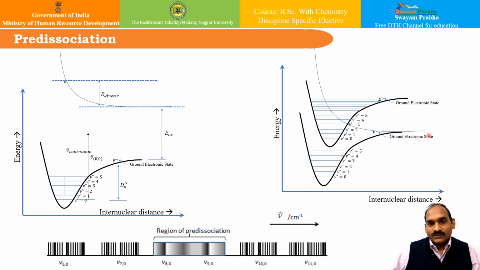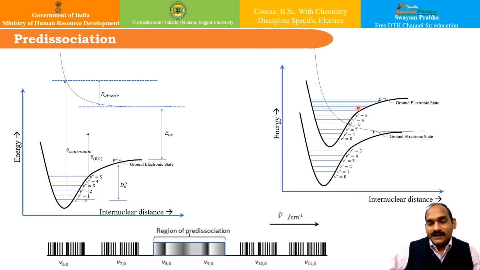You can actually see over here, the potential energy curve of the excited state may cross with an unstable state, where the molecule crosses over into the unstable electronic state and the dissociation occurs.